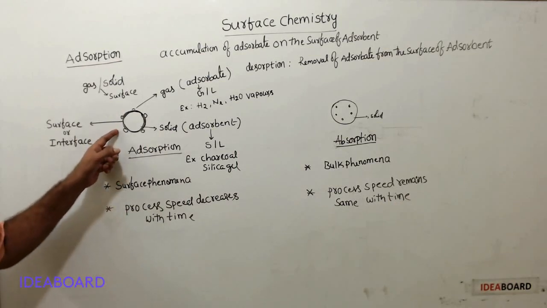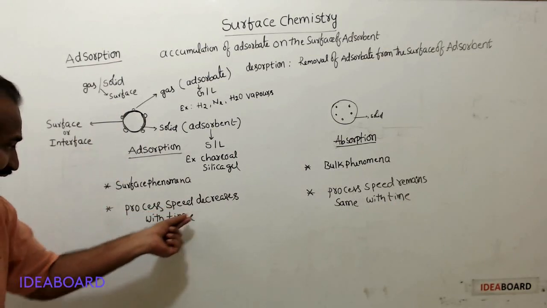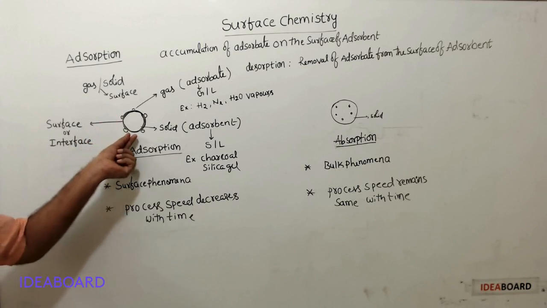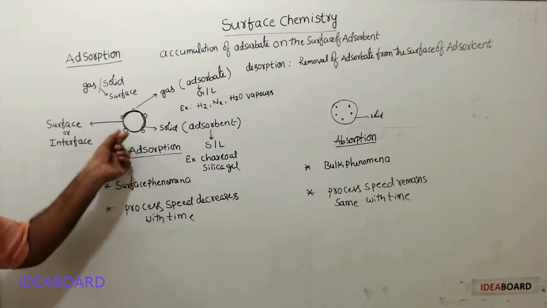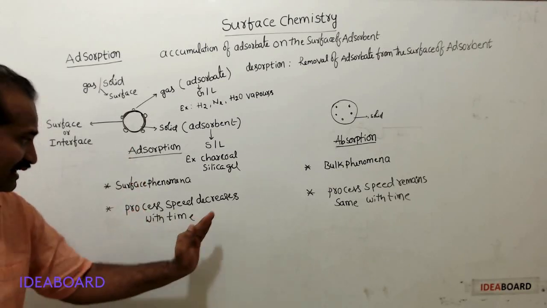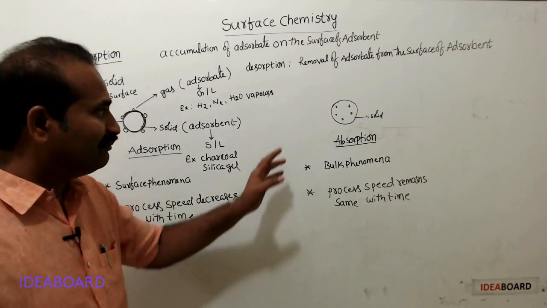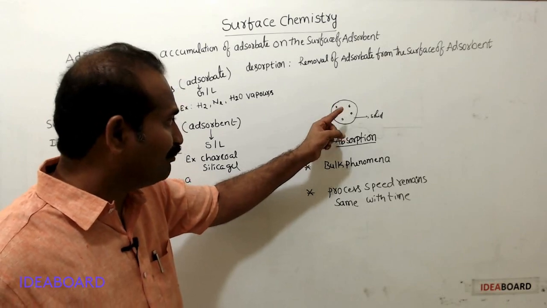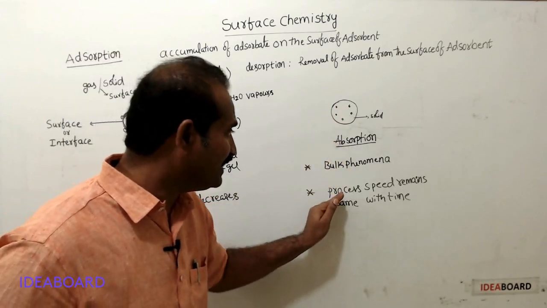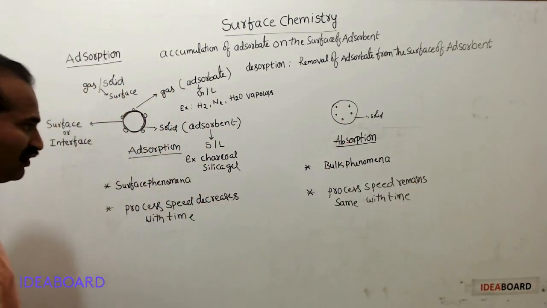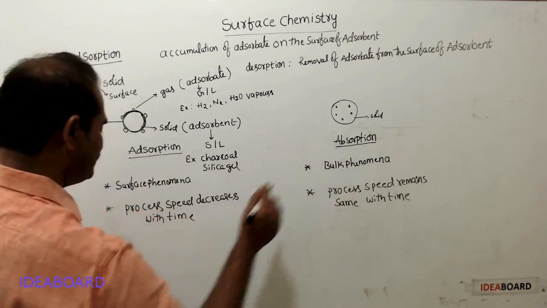Here, adsorption process speed decreases with time. Why? Because adsorption is a surface phenomenon. As time passes, surface available for adsorption becomes less. Hence, adsorption speed decreases with time. But here, particles enter into the bulk, hence process speed remains same, does not change with time. This is one more difference between adsorption and absorption.